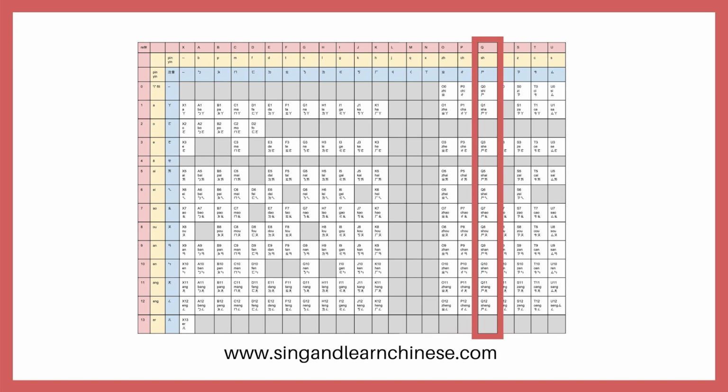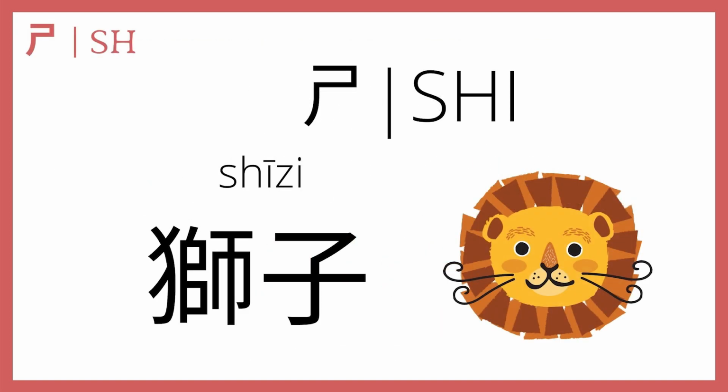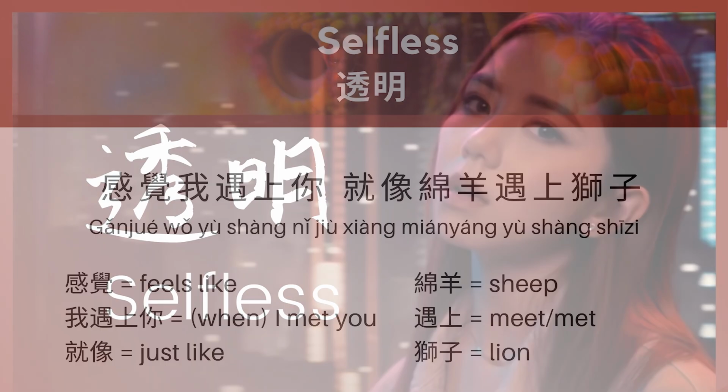Alright, let's go over the words that start with shi. First, shi by itself makes 狮子, which means lion. 狮子. There's actually a line in GM's song 透明, aka Selfless, that uses this word.